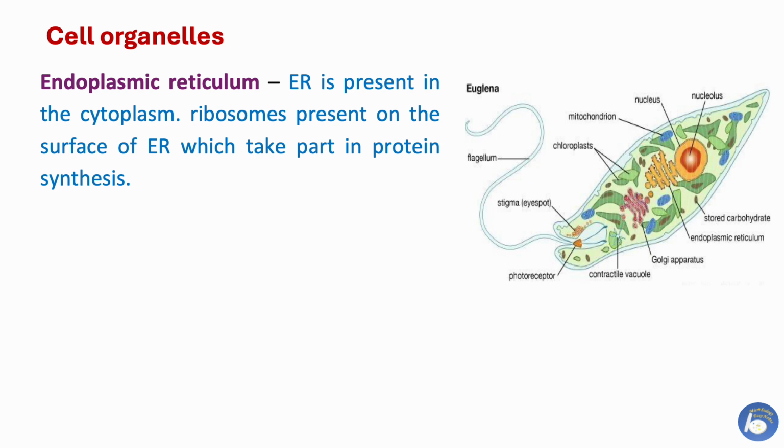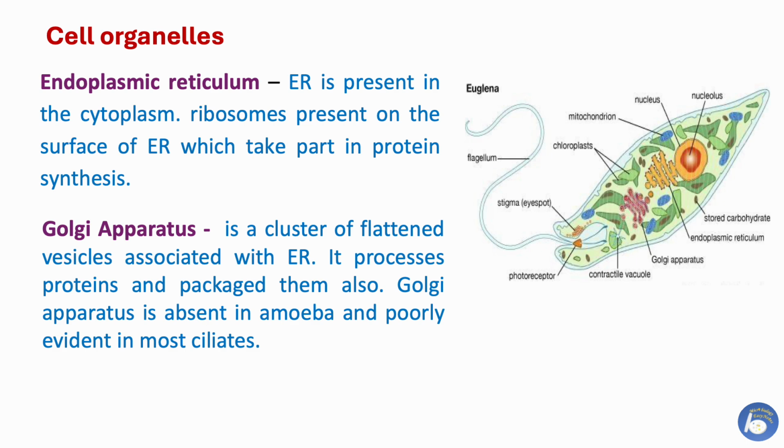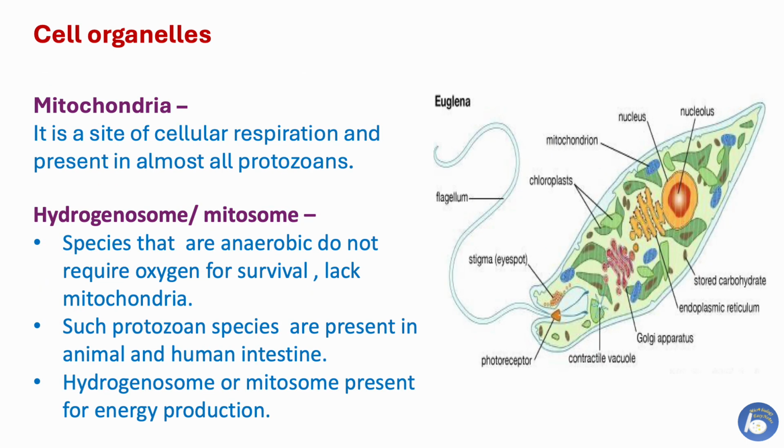Cell organelles. The first is endoplasmic reticulum. ER is present in the cytoplasm. Ribosomes are present on the surface of ER, which take part in protein synthesis. Golgi apparatus. It is a cluster of flattened vesicles associated with ER. It processes proteins and packages them also. Golgi apparatus is absent in amoeba and poorly evident in most ciliates. Mitochondria. It is the site of cellular respiration and present in almost all protozoans.